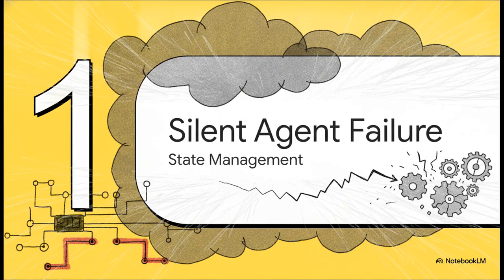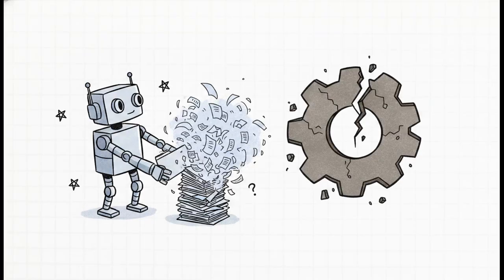Section 1. The silent agent failure. We've got to establish the stakes right out of the gate here, because when a long-running production agent collapses, it's almost always because its state was corrupted or just forgotten entirely. The Anthropic engineering team actually found this exact issue after analyzing dozens of production deployments. Think about it. If an agent handling millions of queries a day loses track of what it just recommended to a user or forgets a user's core preferences, the entire experience just falls apart within minutes.